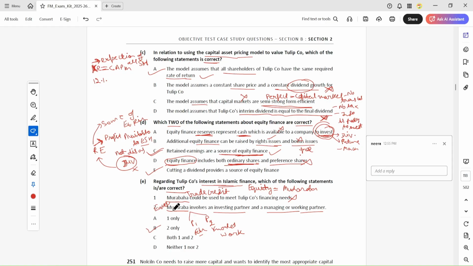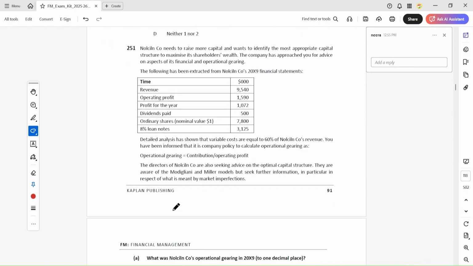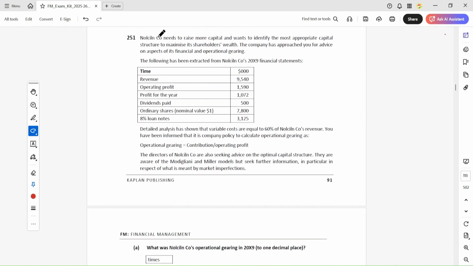Okay, next is 251. Nicole company needs to raise more capital and wants to identify a more appropriate capital structure. So they are looking for the optimal capital structure to maximize shareholder wealth. Do you know where the optimal capital structure is?